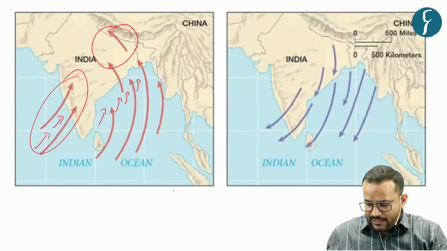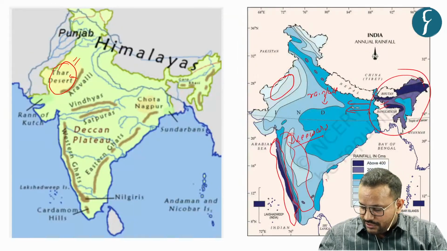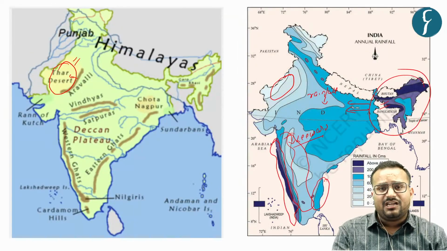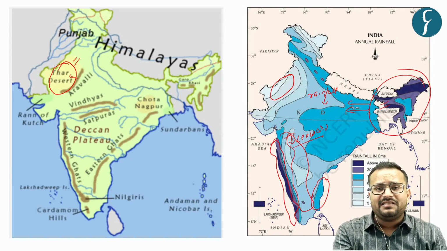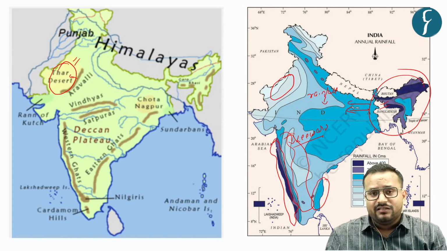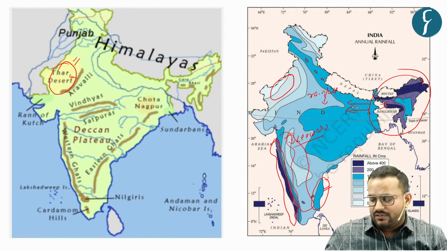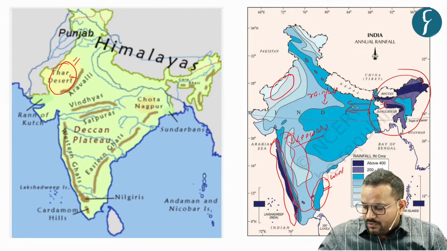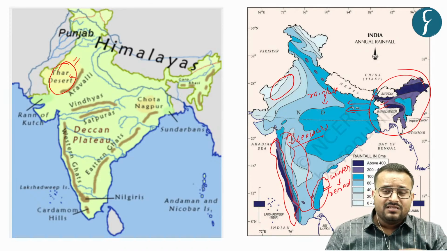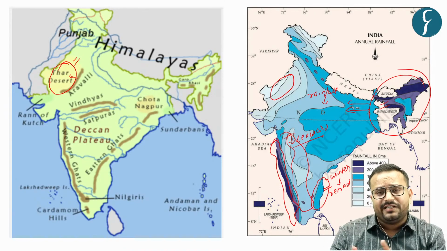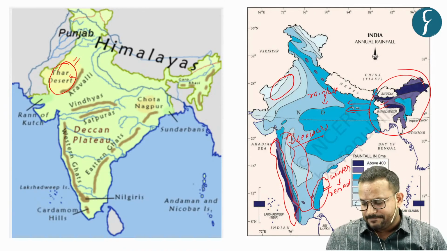And that is why you see in this portion you have a much higher amount of rainfall, in spite of the reason that the summer monsoon is not causing enough rainfall. But still you have a lot of rainfall for the reason of the winter monsoon or retreating monsoon. And that is why you have such a high amount of rice cultivation taking place in this region.